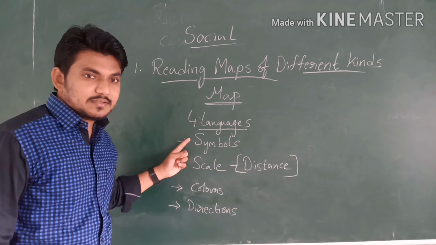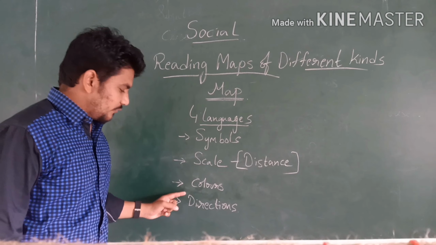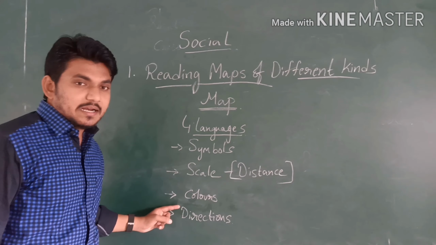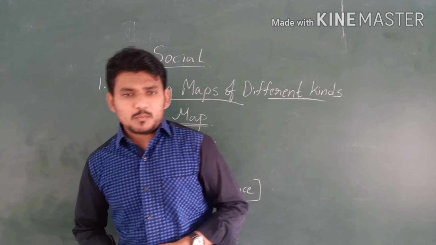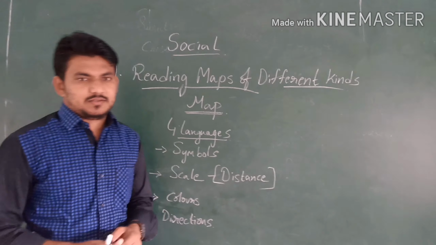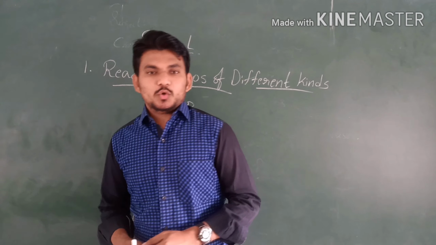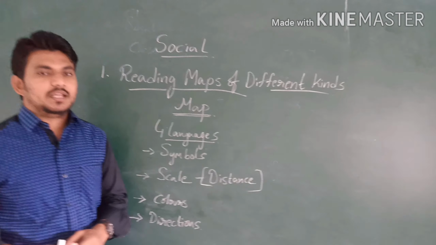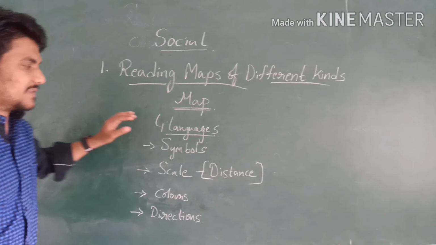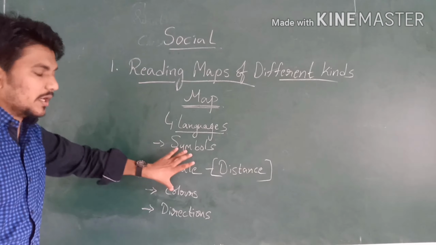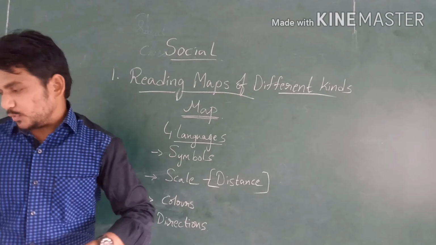The first one is symbols, second one is scale, third one is colors, and fourth one is directions. These are the very important languages. How do human beings communicate with each other? By using languages. In that same way, maps use languages while communicating with us to identify any location, place, region, country, town, or city on the map. Let's see an example first of all, to see how these languages are used to locate any place or country.